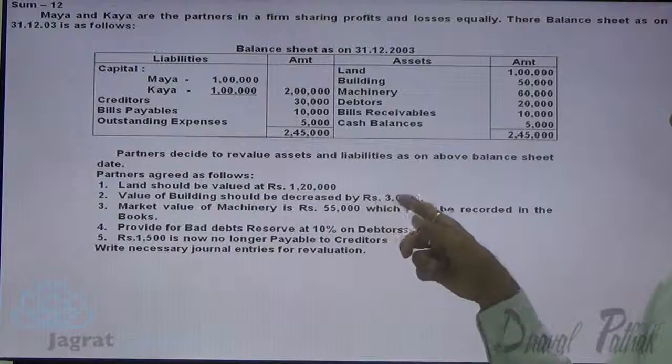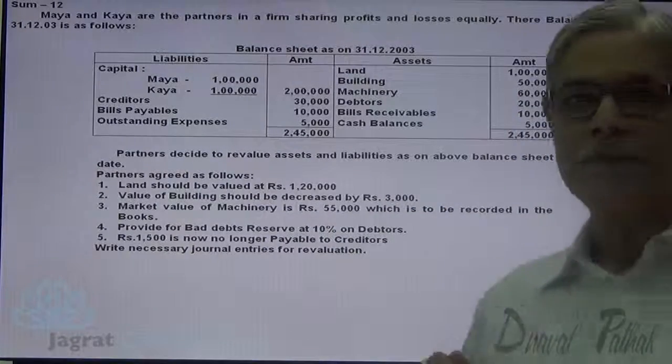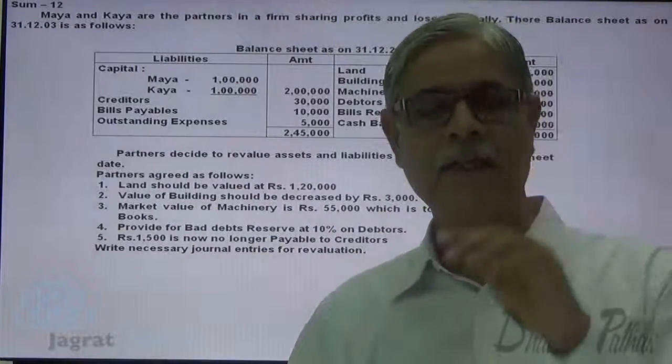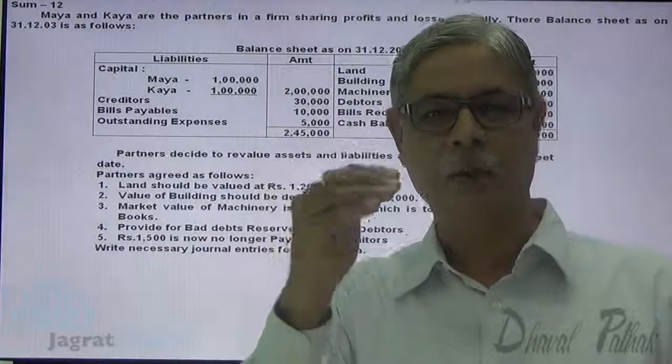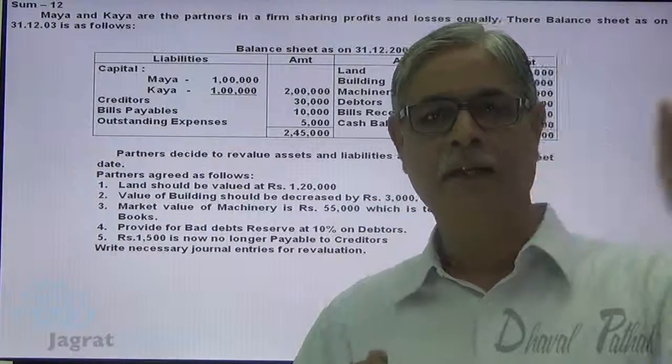Value of building should be decreased by 3,000. Here the value of building is 50,000. That has to be decreased by 3,000. Value of asset goes down, loss, debited to revaluation account.